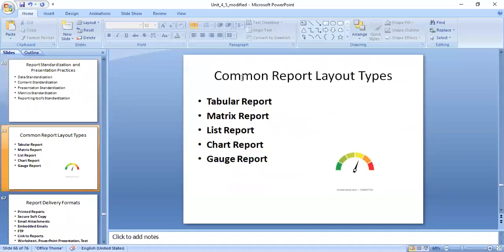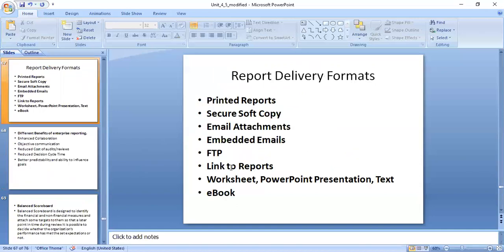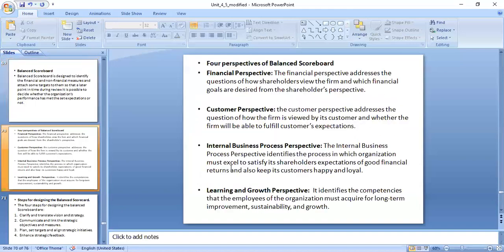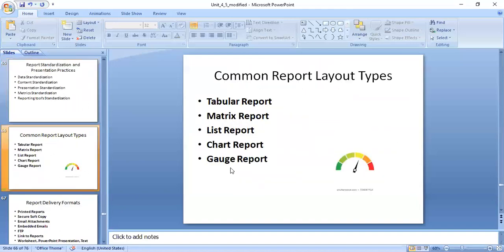And the most popular question every year is that they will ask you to explain two common report layout types here. So there are different reports. One is called tabular, second is matrix, third is list, then chart and gauge reports here. So let me tell you in a brief way, in a short method, what exactly the reports are. Tabular reports: